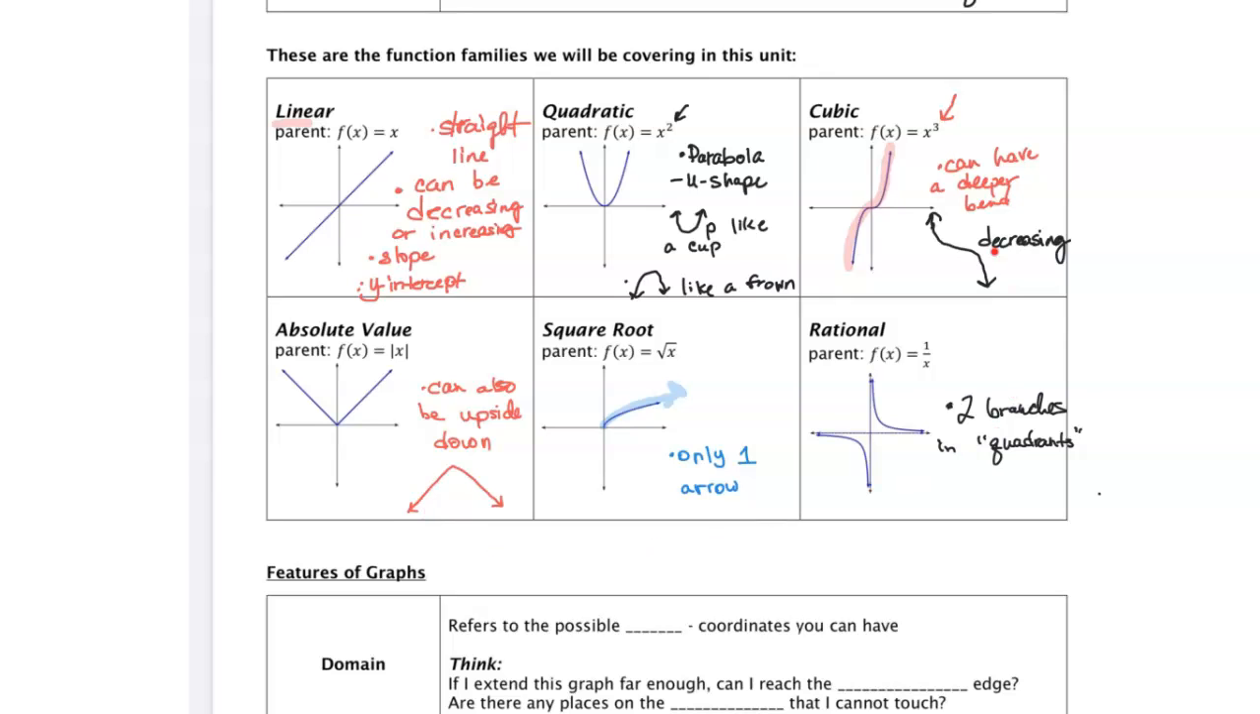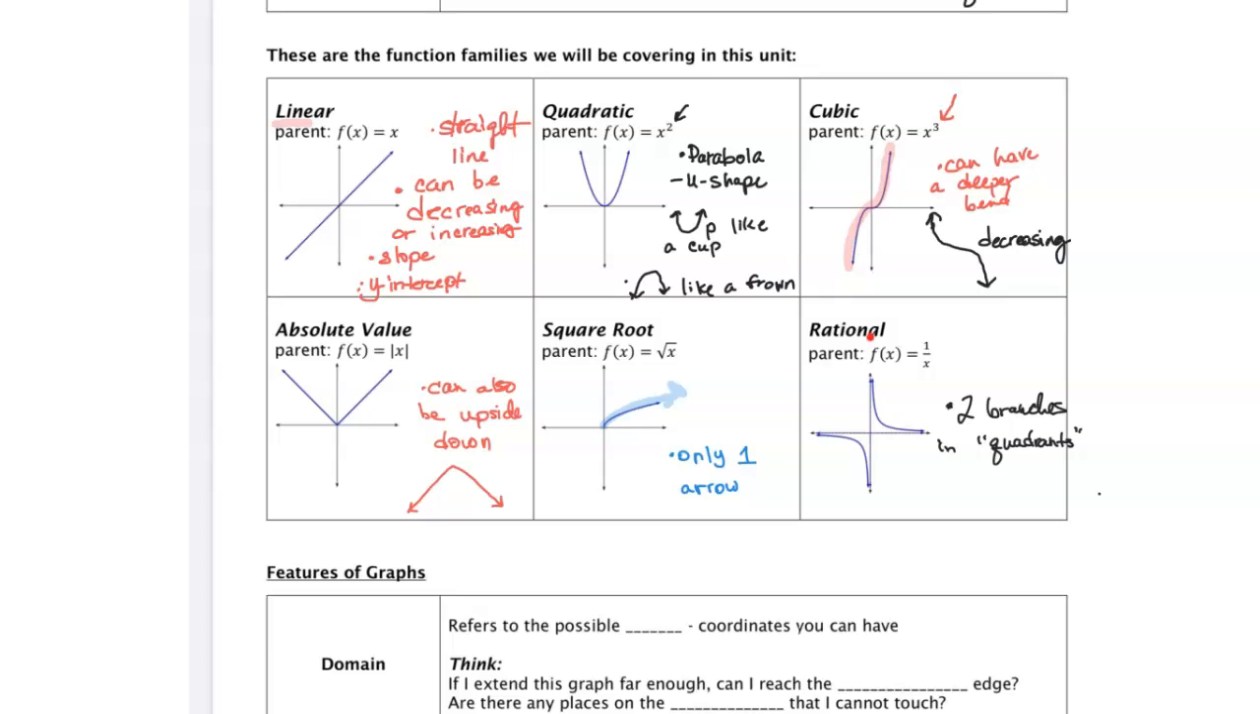Okay, the main takeaway for this lesson is just knowing what each of the graphs look like. So for a linear function, it's a straight line. Quadratic, it's U-shaped. Cubic, we have this curved, almost like a saddle shape. Absolute value, it's a V shape. Square root only has one arrow. And then rational, we have these two branches in our different quadrants. So again, the takeaway is to know, looking at the picture, which of the function families